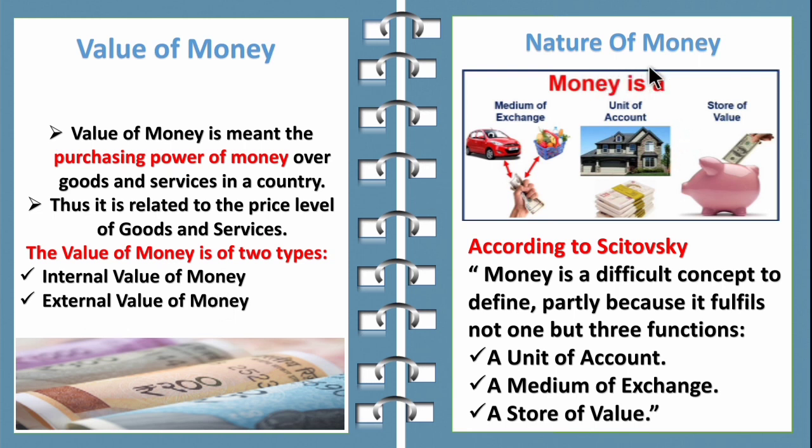Now let's move on to the nature of money. According to Satovsky, an economist, money is a difficult concept to define, partially because it fulfills not one but three functions. So according to an economist named Satovsky, money is a difficult concept to explain because it performs three functions. One is a unit of account, the second is a medium of exchange, and the third one is a store of value.